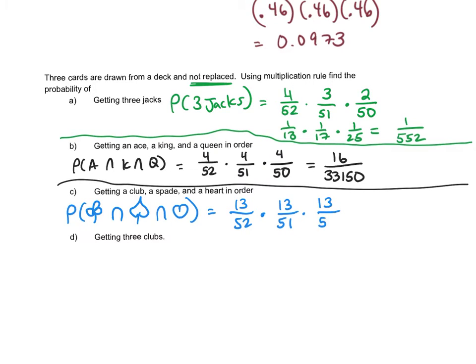And there are 13 hearts, but there are only 50 cards because we've taken out 2. So let's see, that reduces to 1 over 13, so this should be 169 on the top. And the bottom, I believe, is 10,200.